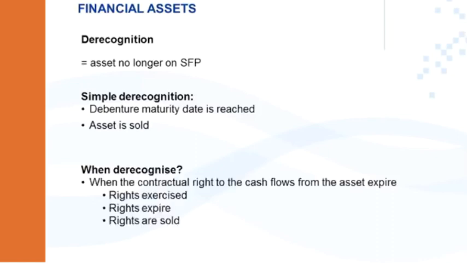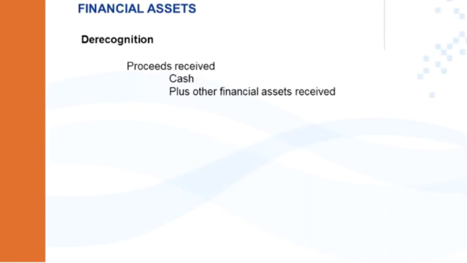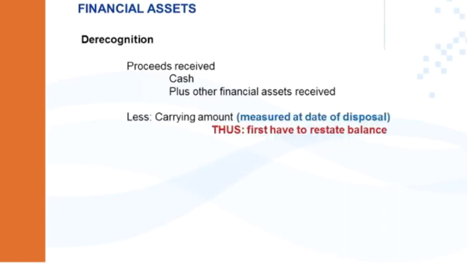When the contractual right to the cash flows from the asset has expired. On derecognition, the proceeds received, which is the cash or any other financial asset received, is compared to the carrying amount of the financial instrument. This will give you a profit or loss on disposal, which is recognized in profit or loss.